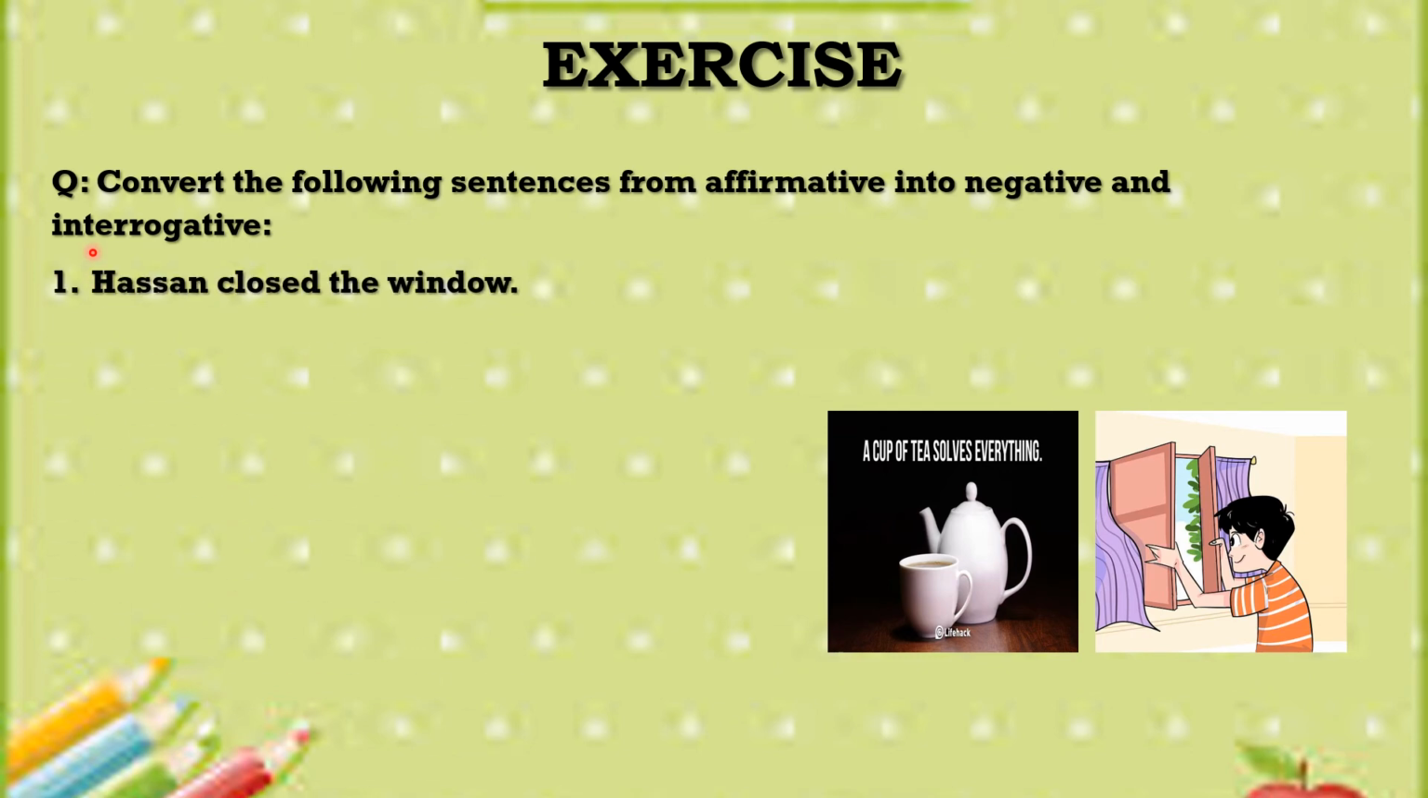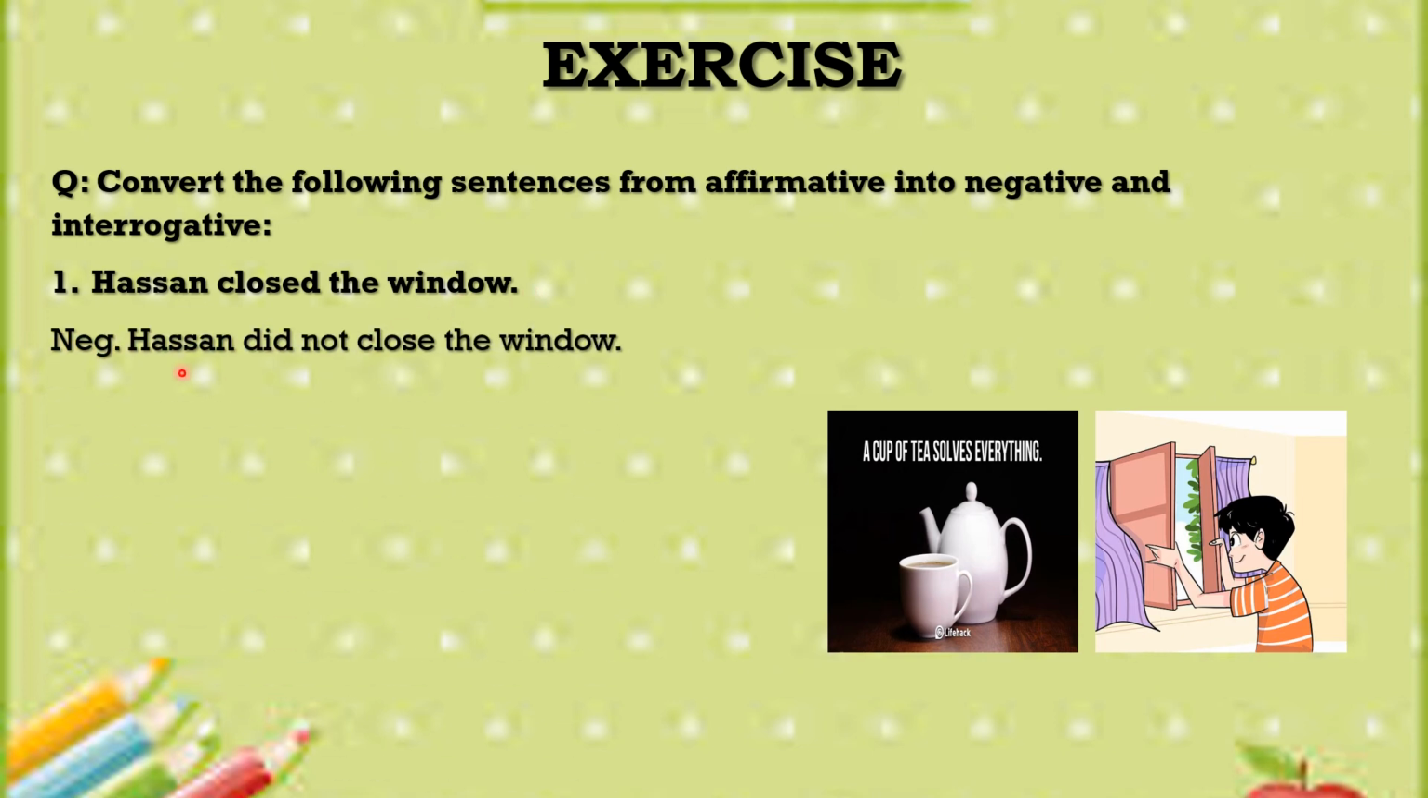Our first sentence is, Hassan closed the window. So here Hassan is the subject, closed is the second form of the verb, the window is the direct object. So this becomes the affirmative sentence of past indefinite tense. Subject plus second form of verb plus object shows that this is the affirmative sentence of the past indefinite tense. Now we are going to convert it into its negative and interrogative form.